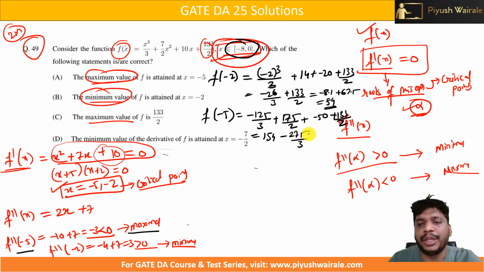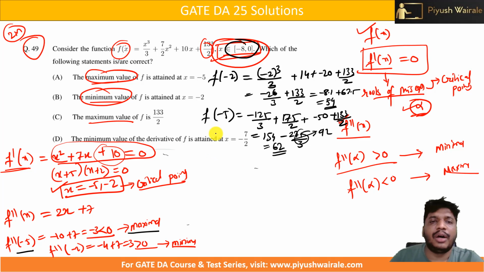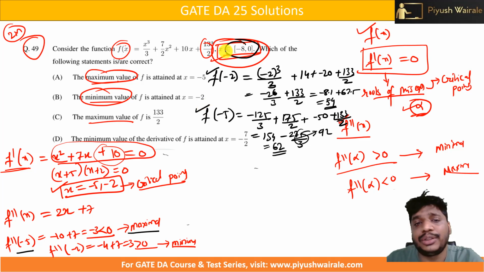Approximately 92 here, and if you do the calculation here, we are going to get 54, and then that 8, that will be around 62. So it will give us 62 something. Now here we got f of minus 2 and f of minus 5, but we need to check at minus 8 and 0 also. So this will be around 62 point something.